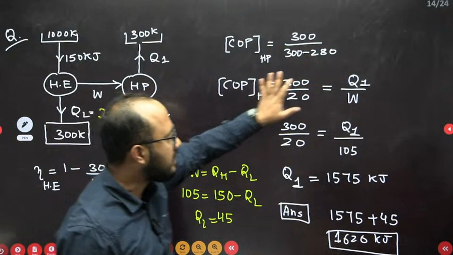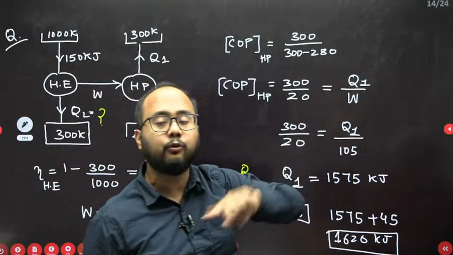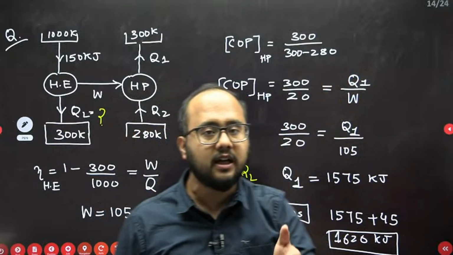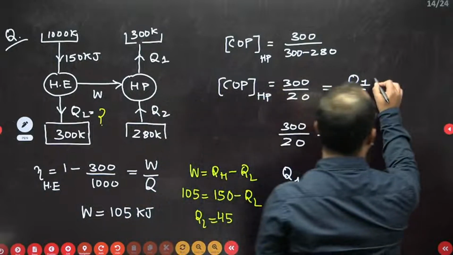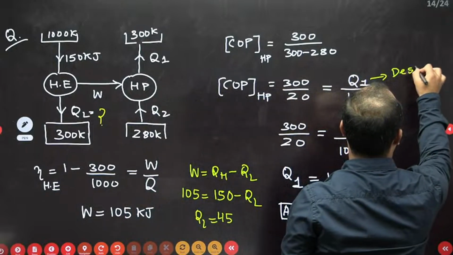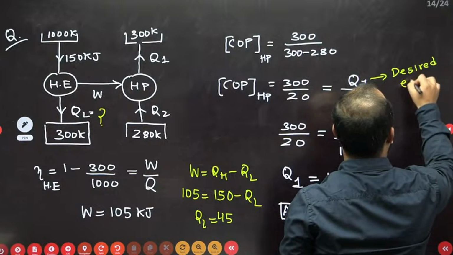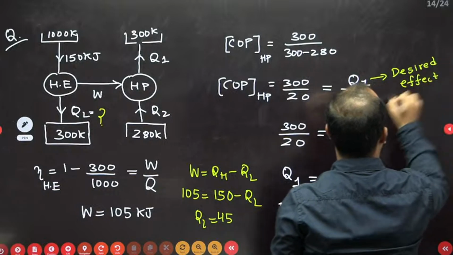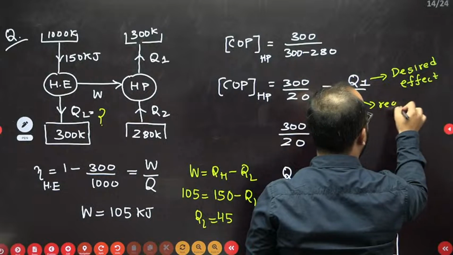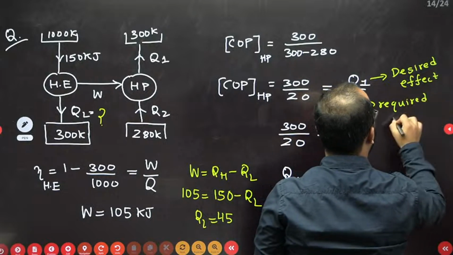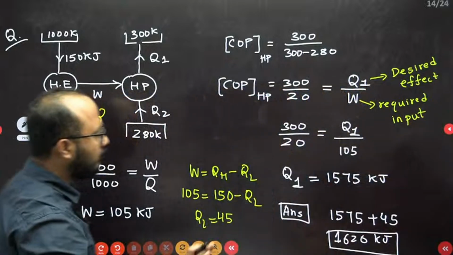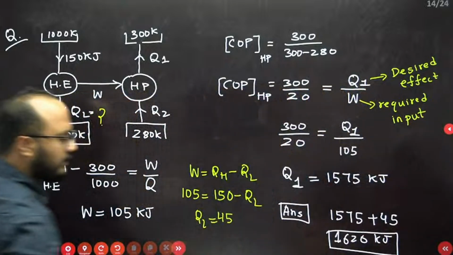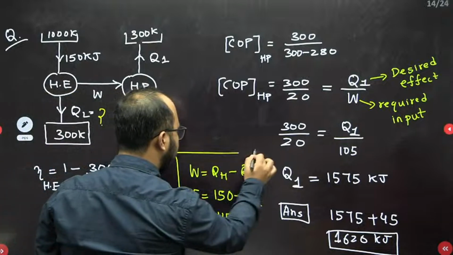We have solved that, and then the COP answer we have equated with the actual COP formula, which is desired effect divided by required input. So you should remember this. This is the desired effect, and this is the required input. Clear? That is what we need to do in this particular problem. I hope the solution is clear to everyone.